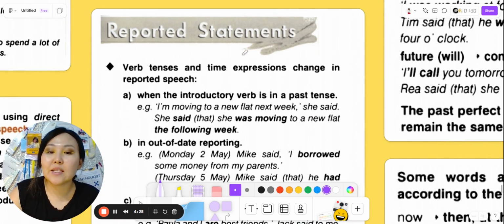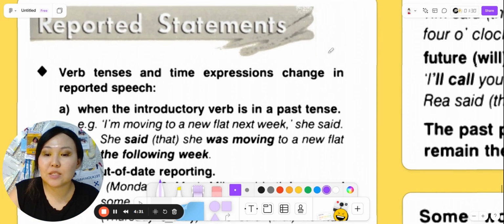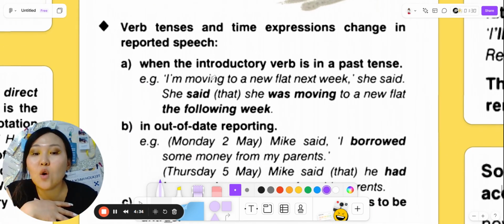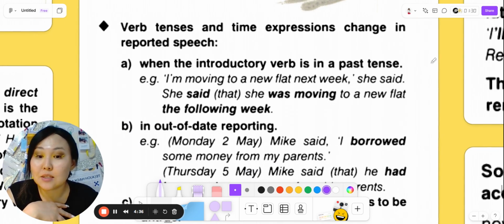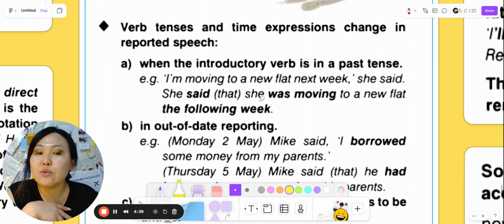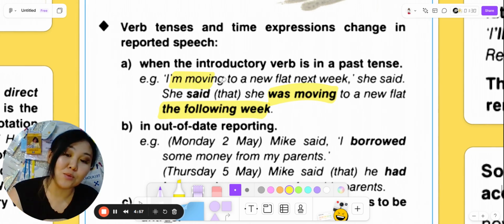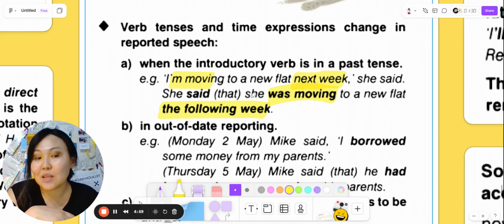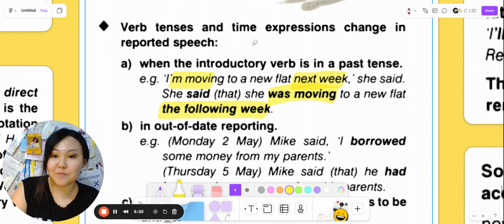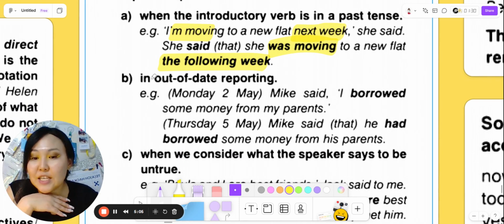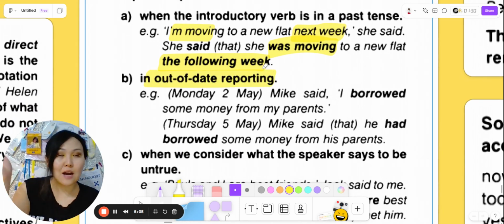And verb tenses and time expressions change in reported speech. The first one, A, when the introductory verb is in a past tense. So, I'm moving to a new flat next week, she said. We are reporting everything. She said that she was moving to a new flat the following week. We have changed the form of the verb, I am moving became I was moving. Next week became the following week.